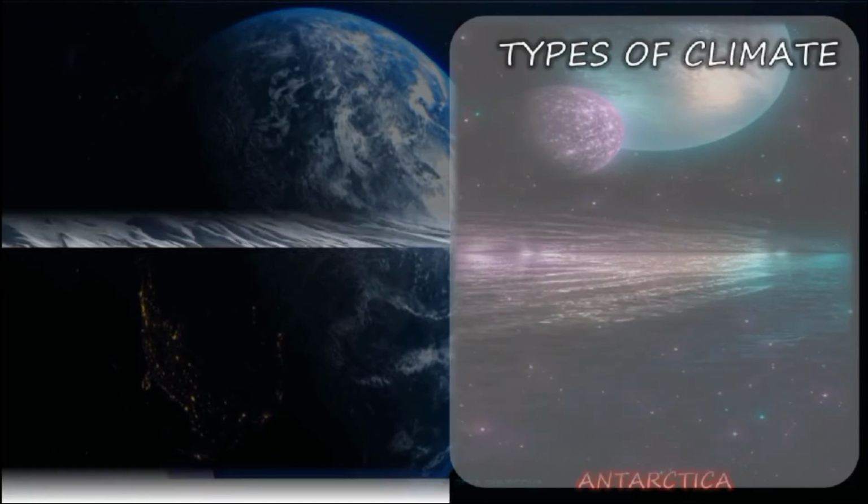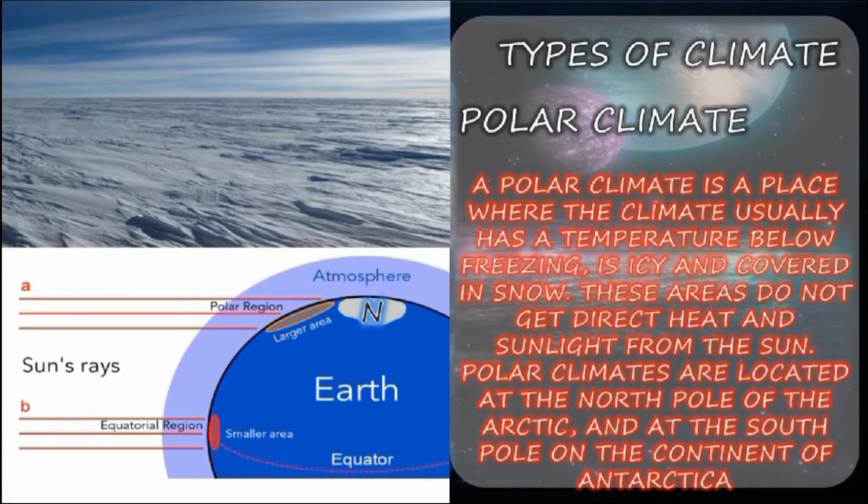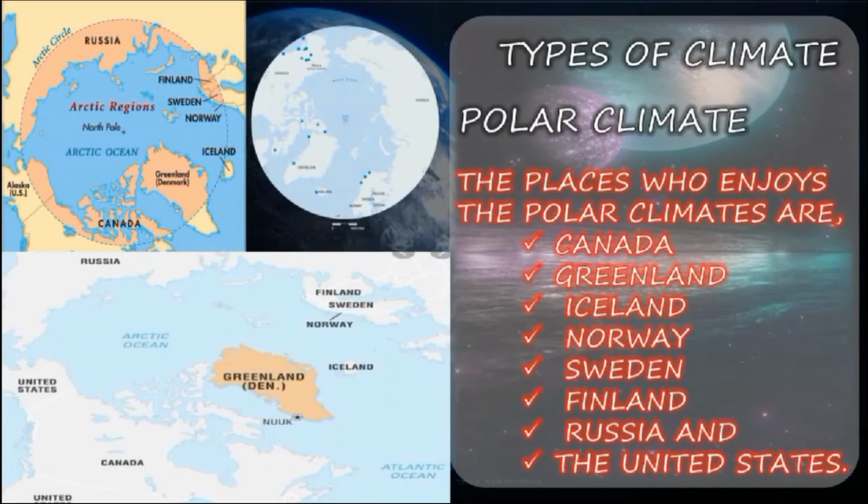Next we shall move to polar climate. A polar climate is a place where the climate usually has a temperature below freezing, is icy and covered in snow. These areas do not get direct heat and sunlight from the sun. The polar climates are located at the North Pole in the Arctic and at the South Pole on the continent of Antarctica. The places that enjoy polar climates are Canada, Greenland, Iceland, Norway, Sweden, Finland, Russia and the United States.